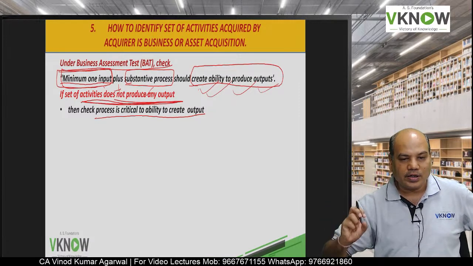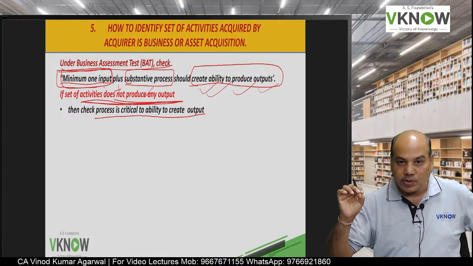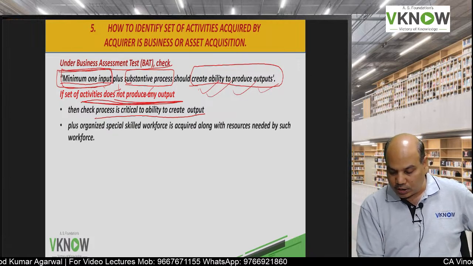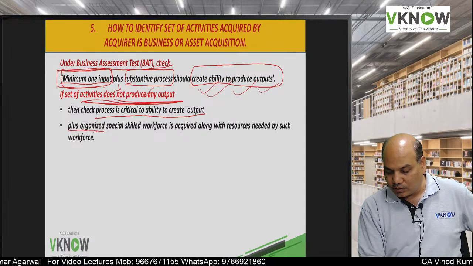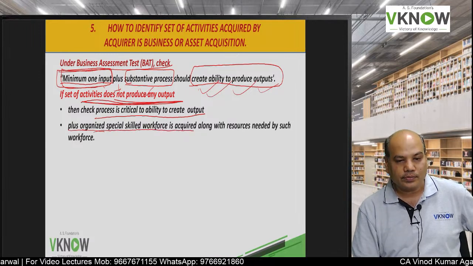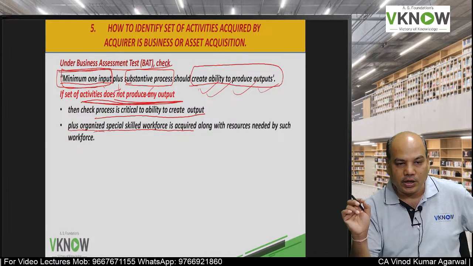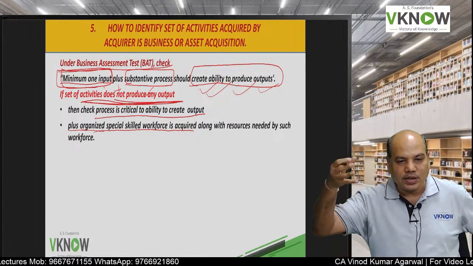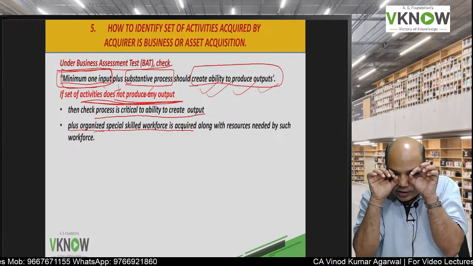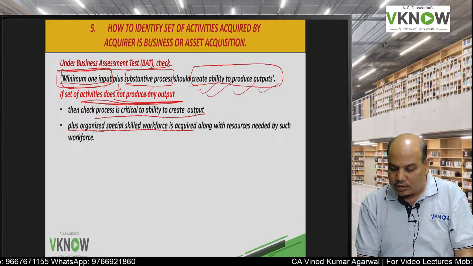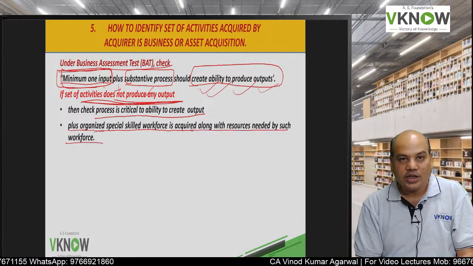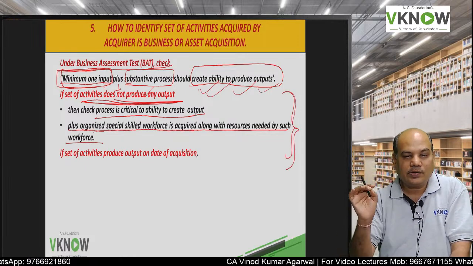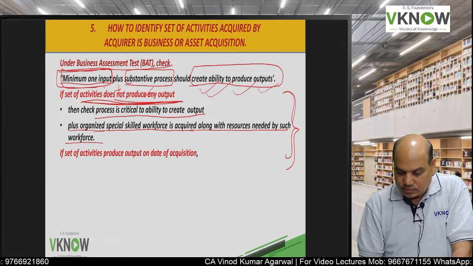So sometimes you acquire a research division, and that process may be so critical that it is required to create output, plus you must also acquire an organized, specialized workforce. The process must be critical to create output, plus the people who are managing that. Just visualize a research department where scientists are sitting. They must also be acquired along with the resources needed by such a workforce. If this is satisfied, then we will say this integrated set of activities is a business.